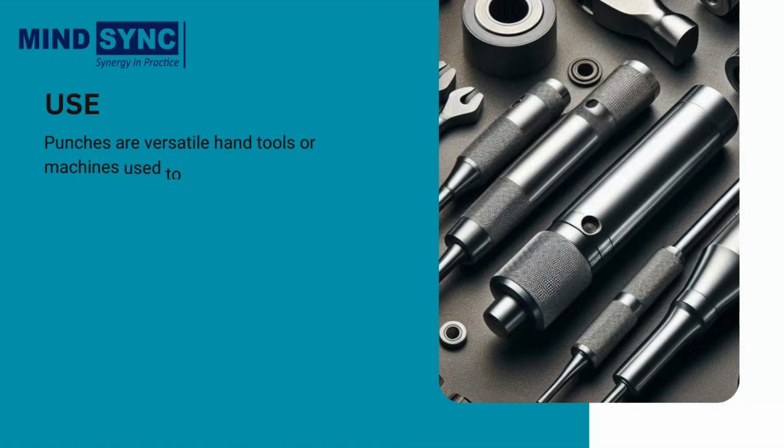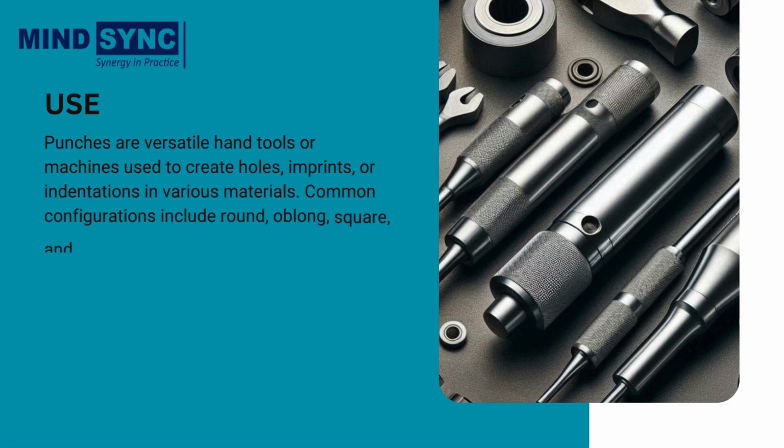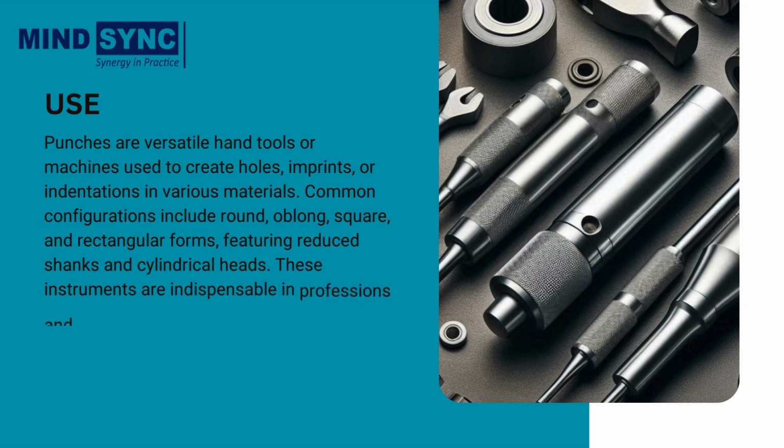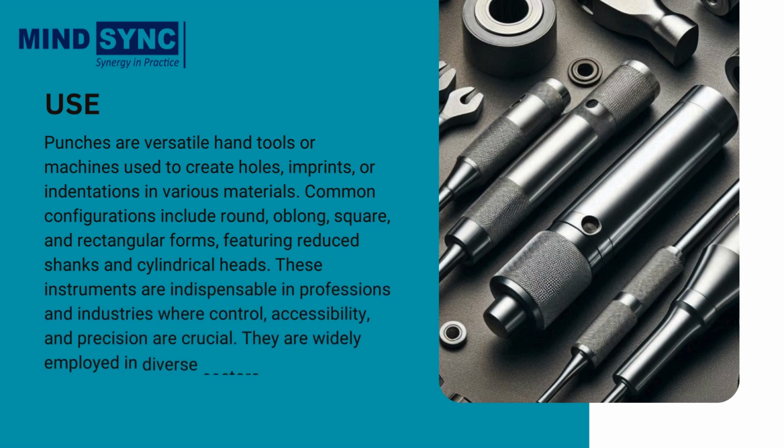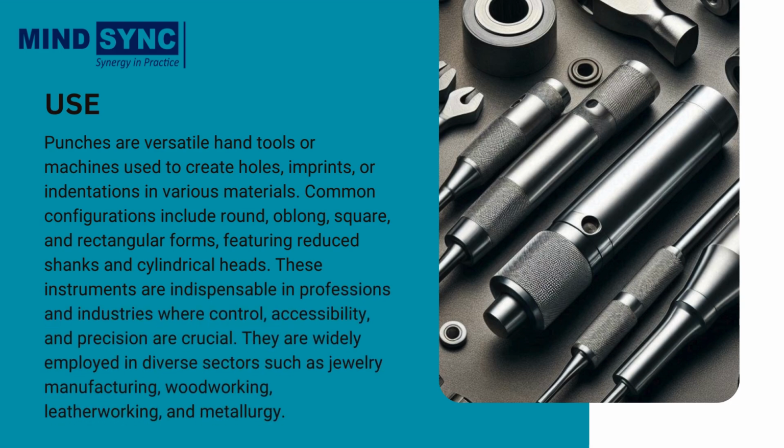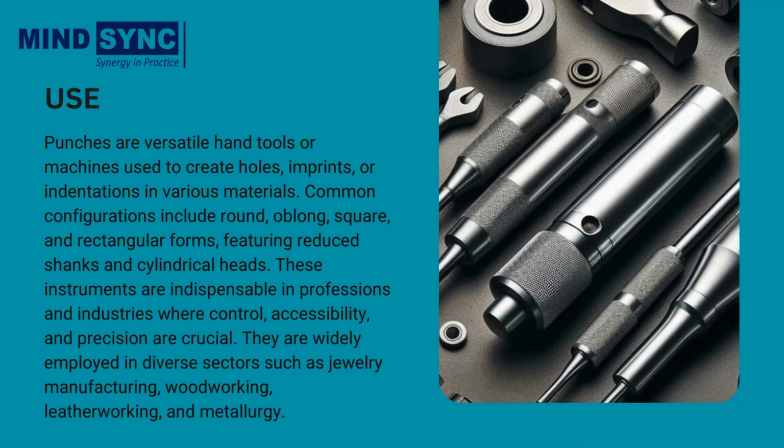Now let's look into its use. Punchers are versatile hand tools or machines used to create holes, imprints, or indentations in various materials. Common configurations include round, oblong, square, and rectangular forms, featuring reduced shanks and cylindrical heads. These instruments are indispensable in professions and industries where control, accessibility, and precision are crucial. They are widely employed in diverse sectors such as jewelry manufacturing, woodworking, leatherworking, and metallurgy.